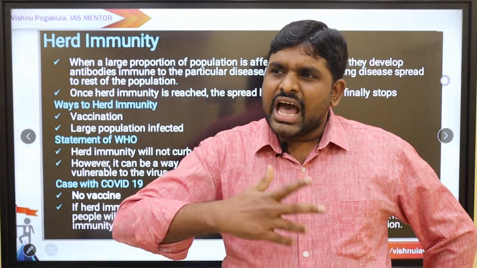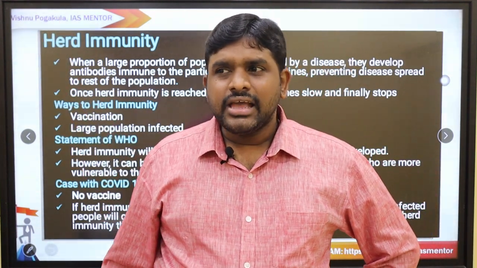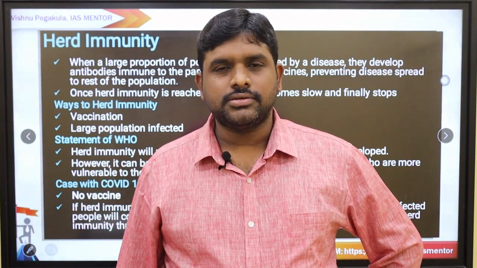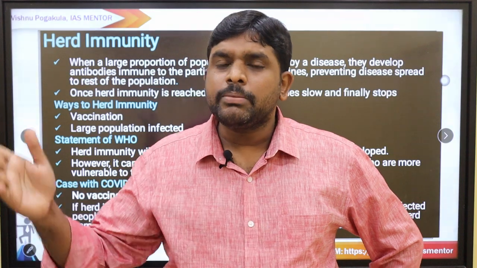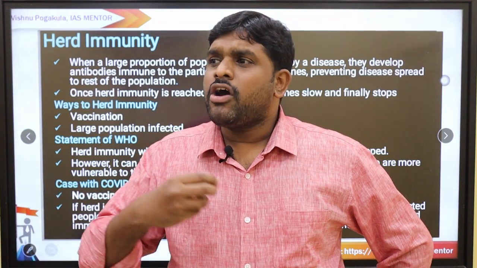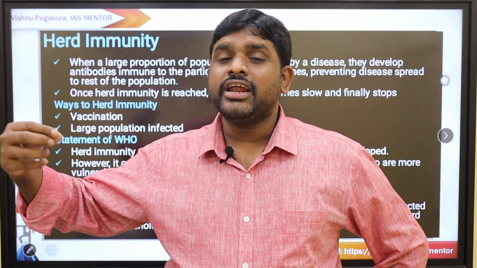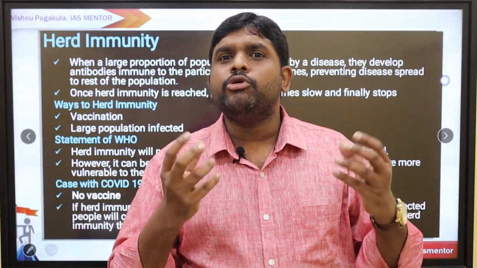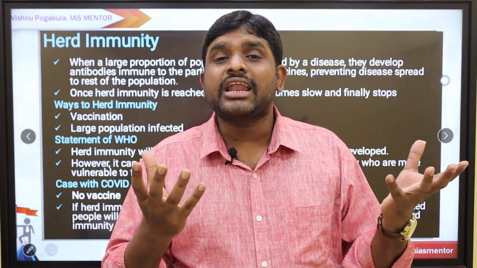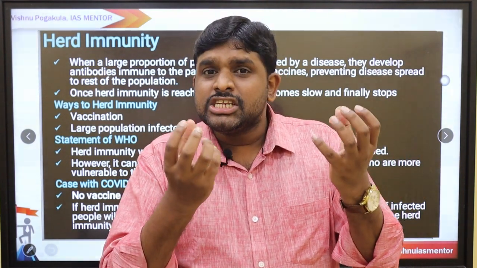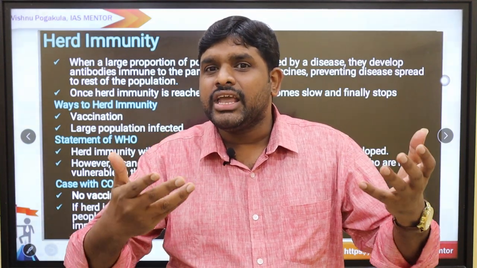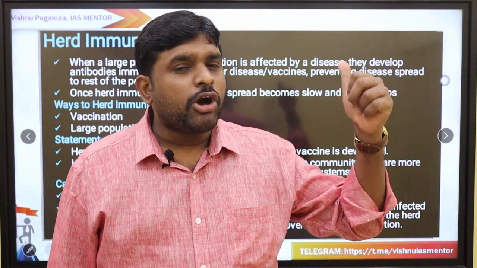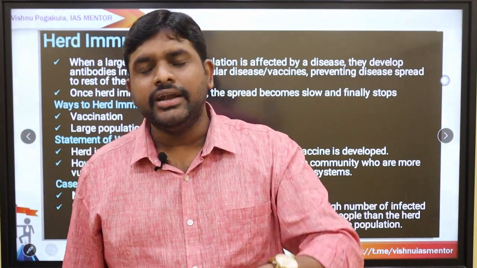It means when a larger chunk of people in a country get a viral disease, a contagious disease, then because most of the people are suffering, it will not connect to another person. Why? Because the other person already has the disease. Because it has already spread among the people, immunity will be generated among the people. That immunity which is produced within our body among all sections of the people is called herd immunity, which was followed by Sweden, but it failed.